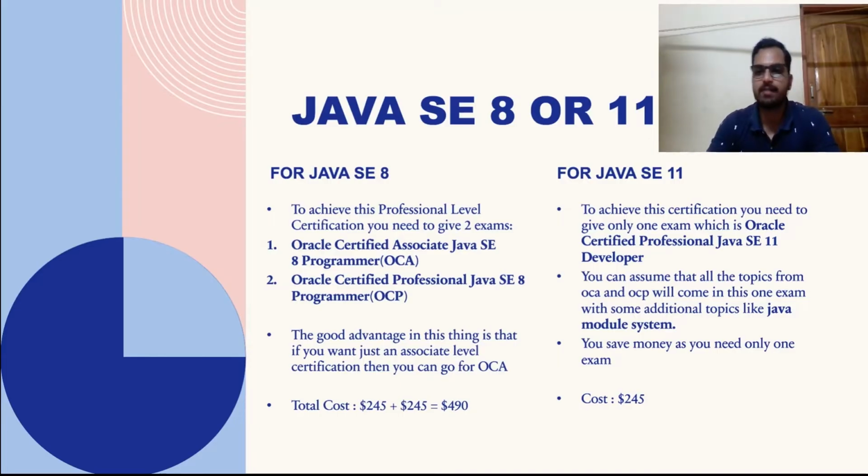Advantage of SE11, basically just one exam you need to give. So you are actually saving a lot of money, because for each certification in Java SE8 you're going to pay $245. So in total you're going to pay $490 with taxes. But in the case of Java SE11, you're just going to pay once for the examination. That is $245. So that is the advantage of SE11.